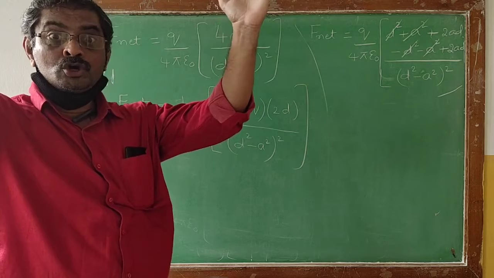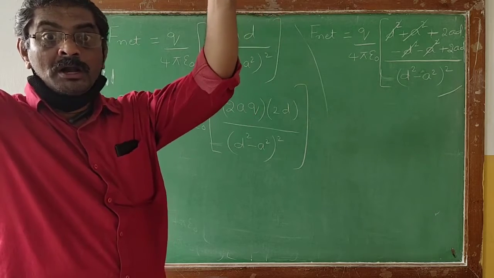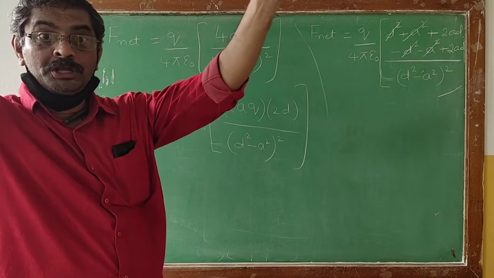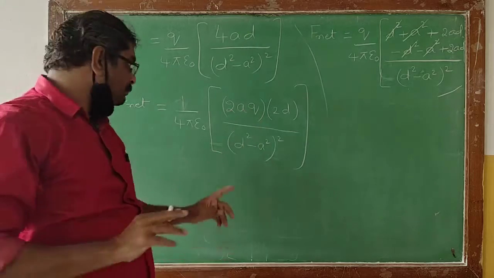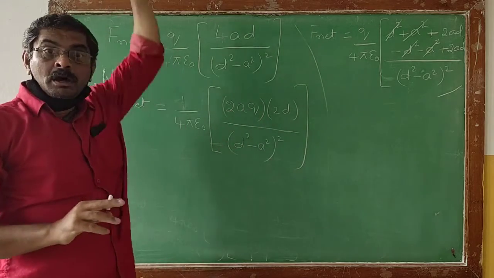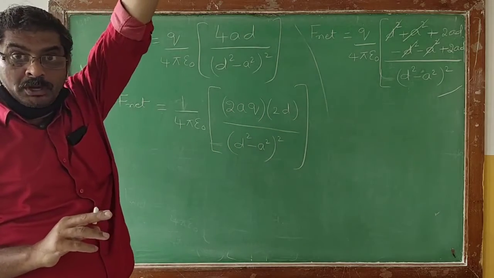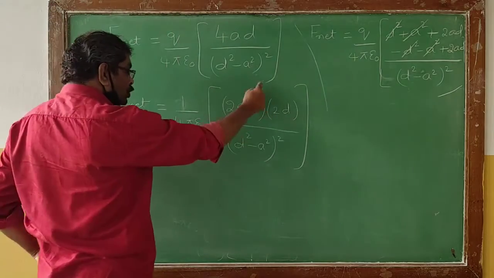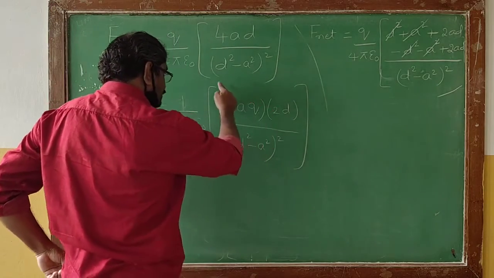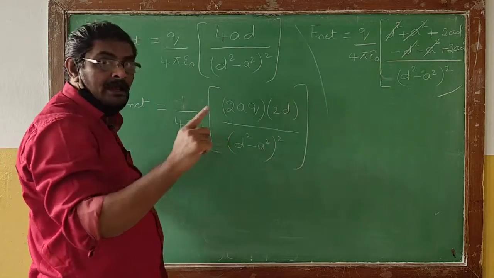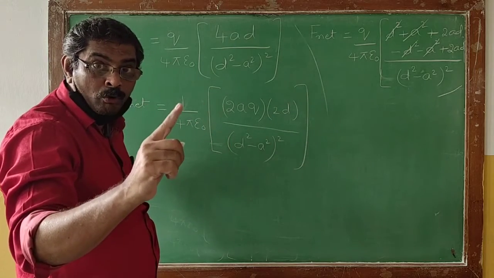So I can write 2AQ multiplied by 2D whole divided by D square minus A square whole square. Remember, 2AQ is nothing but the electric dipole moment.